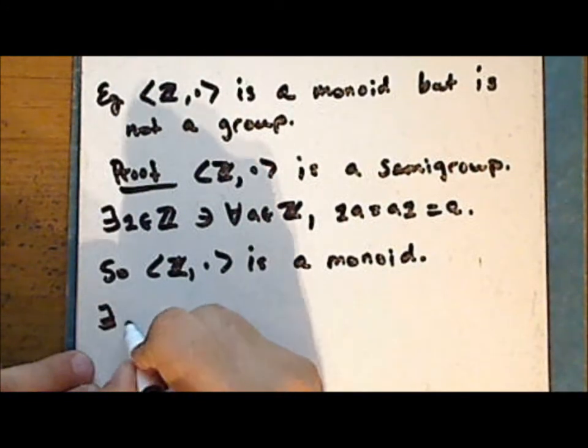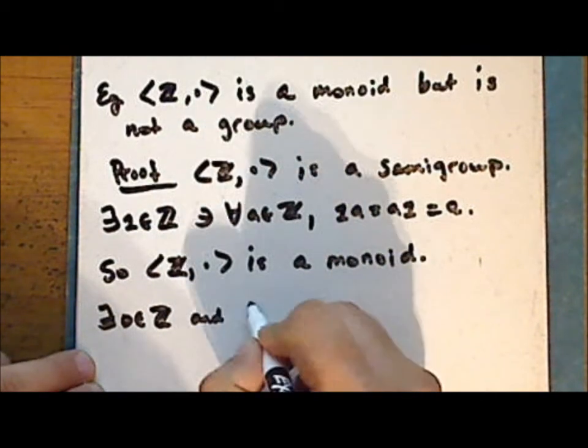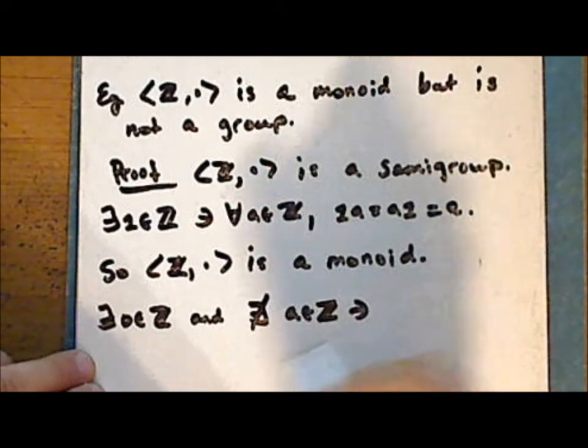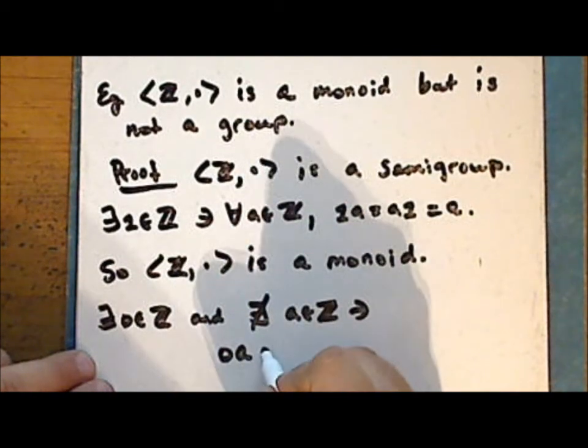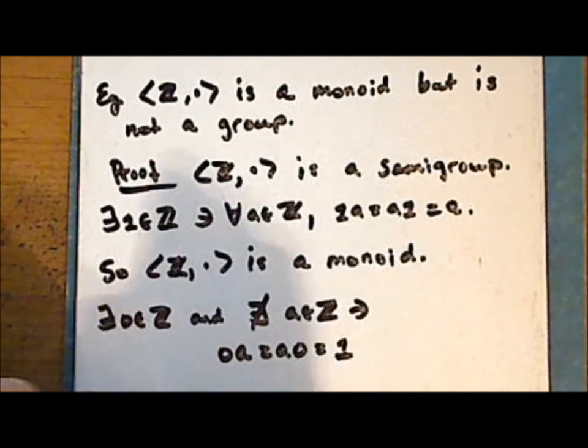However, notice that there exists the number 0 in the set of integers, and there does not exist an integer a such that 0 times a is equal to a times 0, which equals 1.